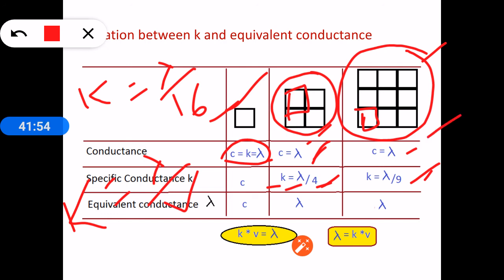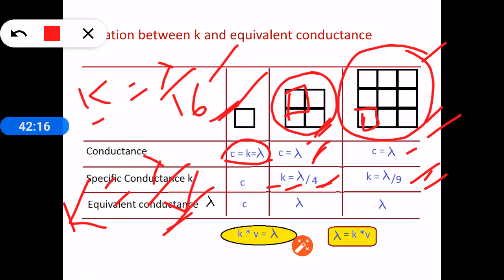If we dilute 9 times, K is lambda by 9. If we dilute 16 times, K is lambda by 16. If we dilute V times, K equals lambda by V, where V indicates the volume of the solution. Here V indicates 4 ml, here 9 ml, in this case 16 ml.